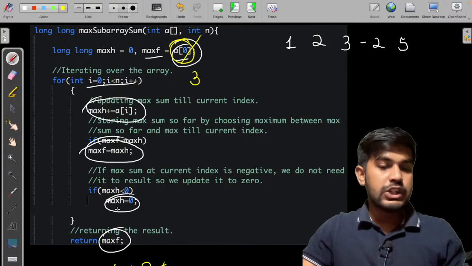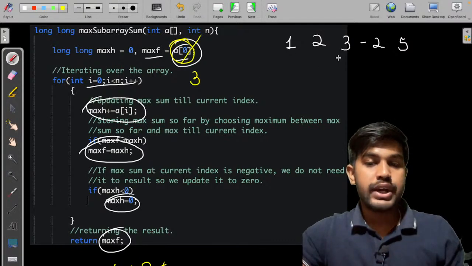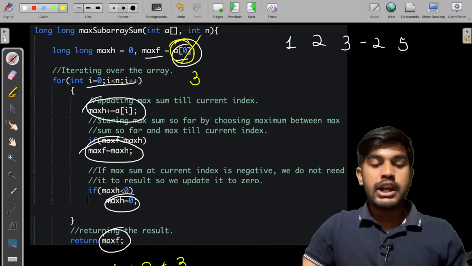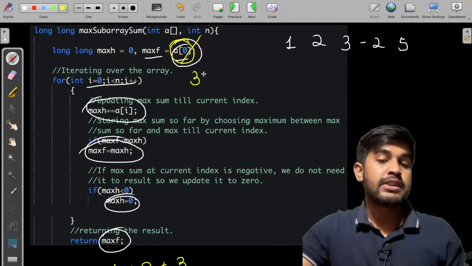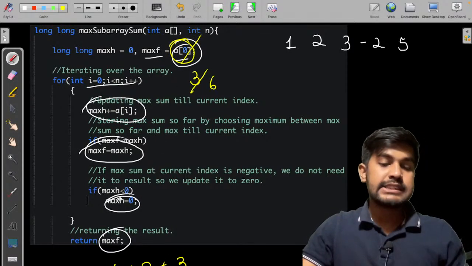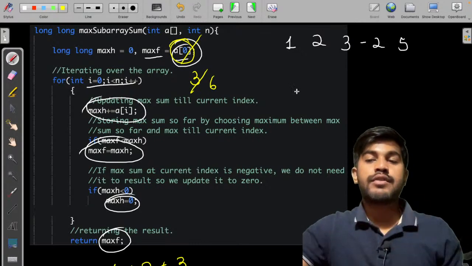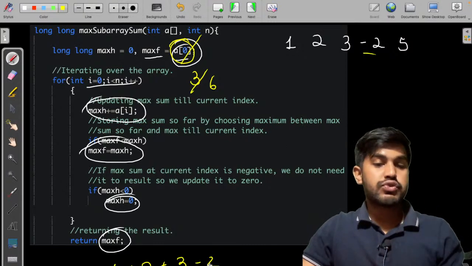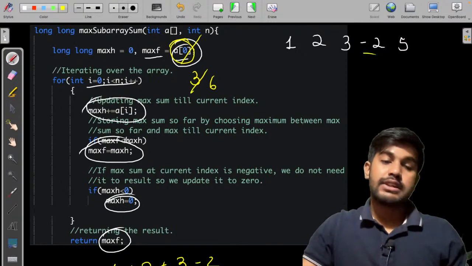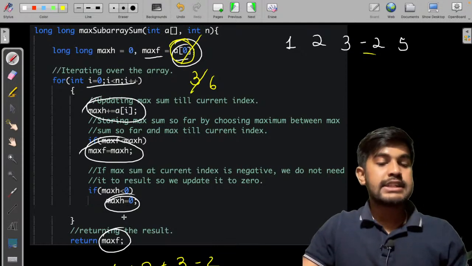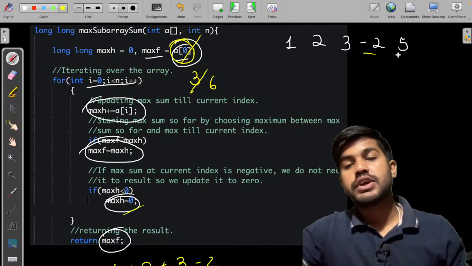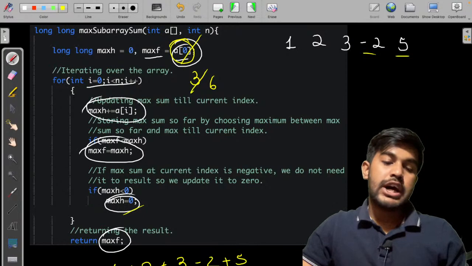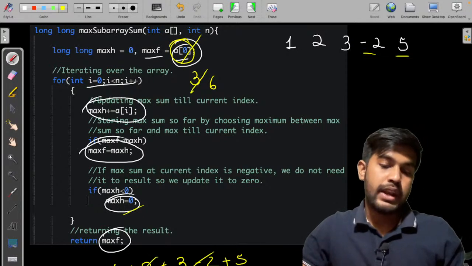The sum is not less than 0, so we won't do anything. Then we come to 3 and add the value, and the value till now is 6, which is greater than 3, so we would update it. It is not less than 0, we won't touch anything. Then we move forward to minus 2, and 6 minus 2 is equal to 4. 6 is much greater than 4, and the sum is not less than 0, so we won't do anything. Then moving forward, we take this 5 and add it, so till now we have 5 plus 4, that is 9.